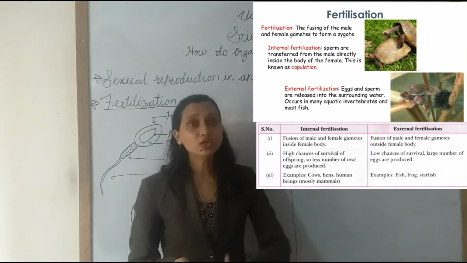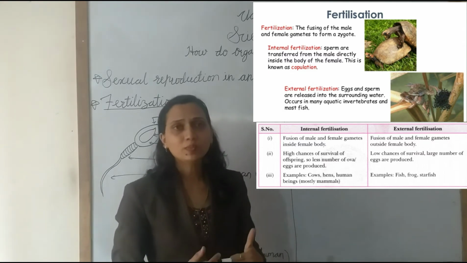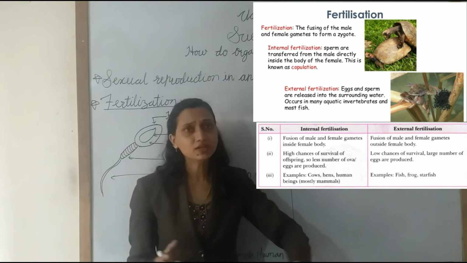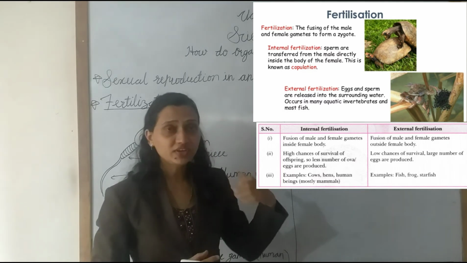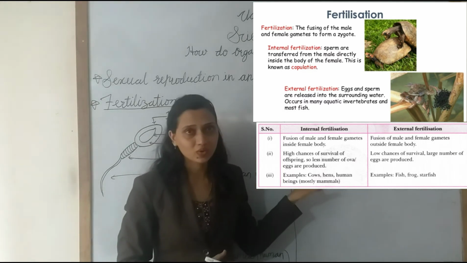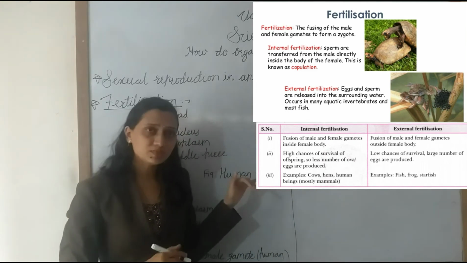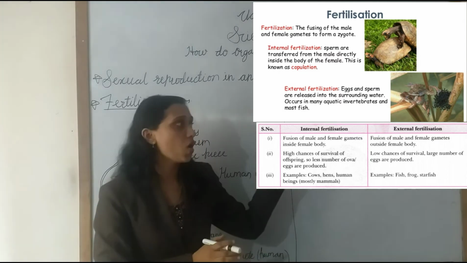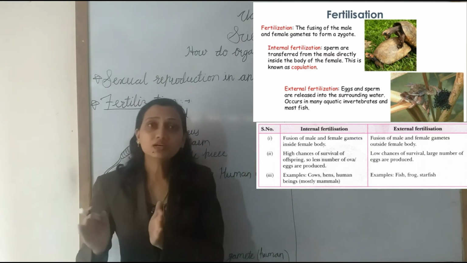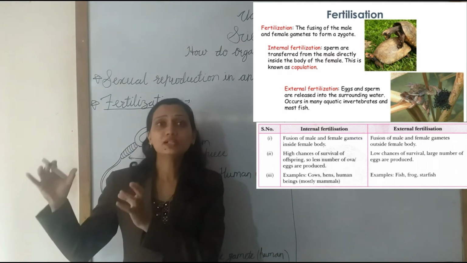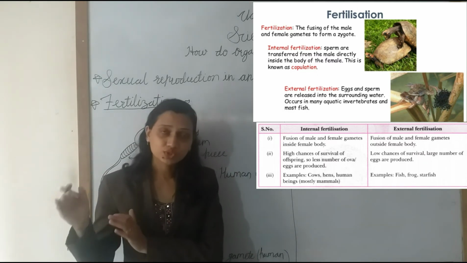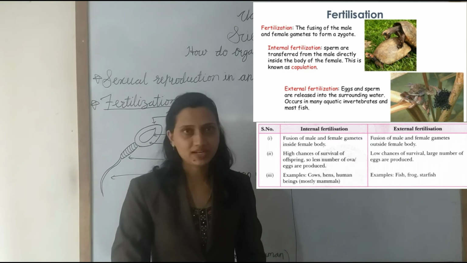For example, in human beings, the dog, cow, cat, that means in mammals, internal fertilization occurs. Now, what does internal fertilization mean? The process of fusion of the male gametes and the female gametes occurs inside the mother's body, the female's body. So therefore, it is called internal fertilization.